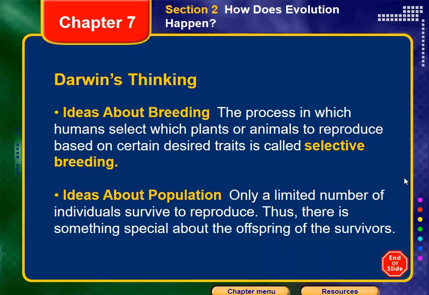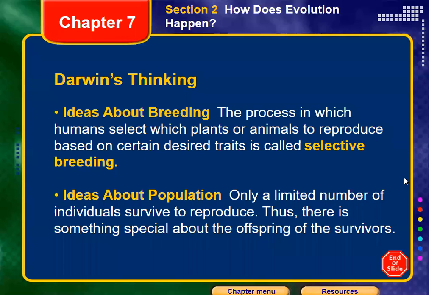They have certain characteristics that make them able to win this competition and get the food or survive, while others lack these characteristics, so they will not be able to survive. You get the idea, guys?